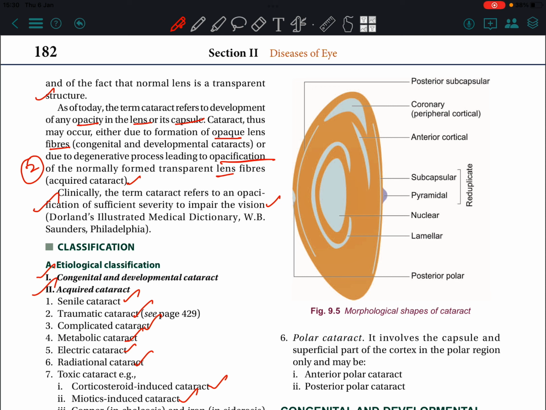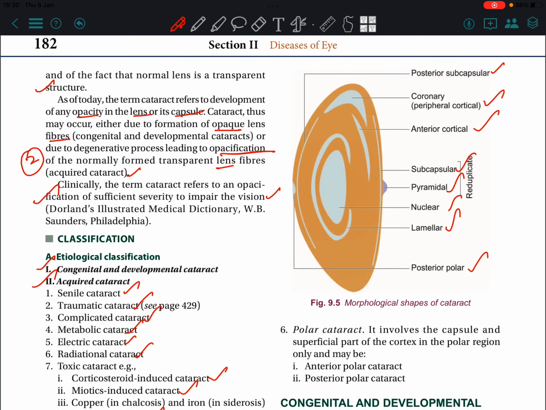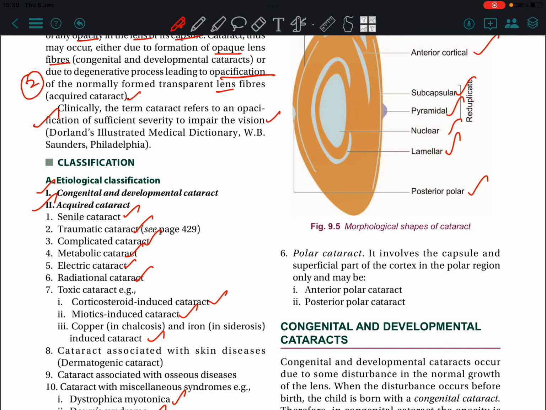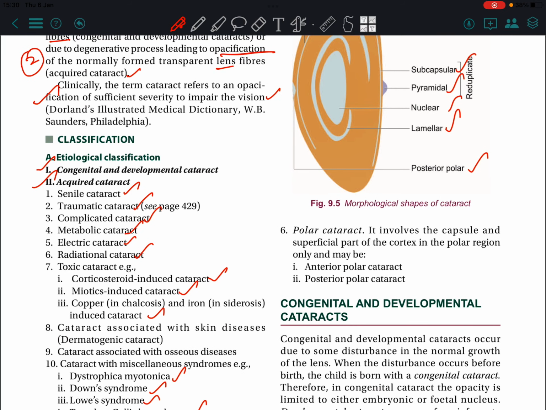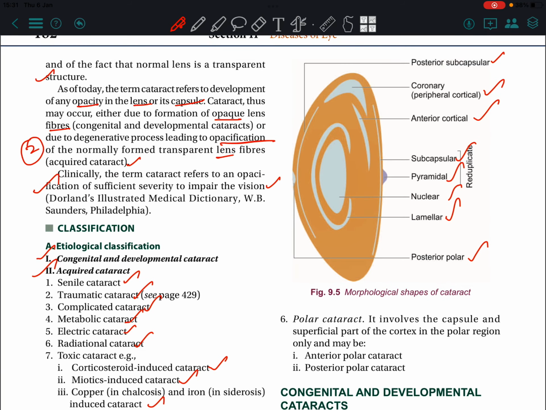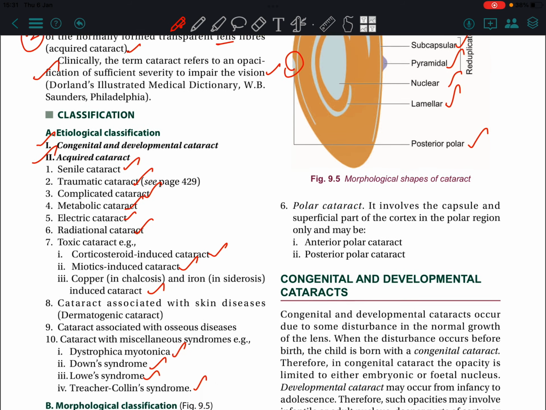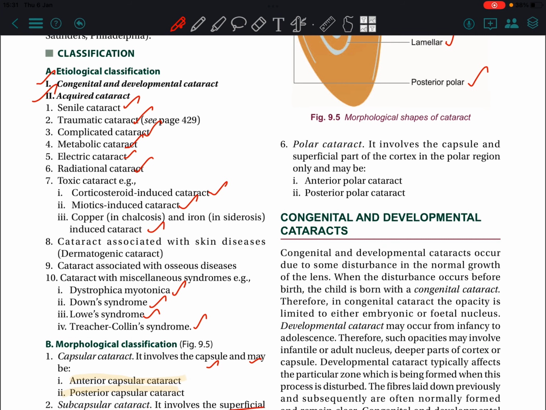Then this is the diagram. Posterior subcapsular cataract, coronary and anterior cortical subcapsular, pyramidal, nuclear, lavender, posterior polar. Morphological shapes of cataract: polar cataract, anterior polar, posterior polar. This is the pole actually. This is the pole. So anterior polar and posterior polar cataract. Two types.